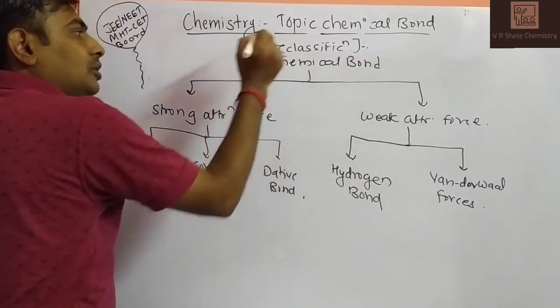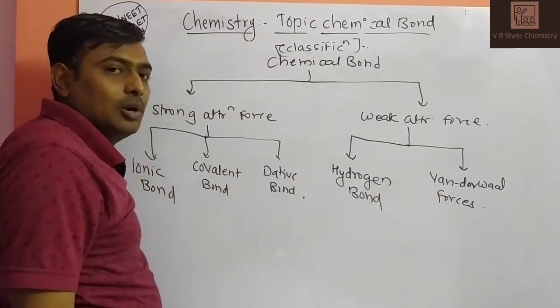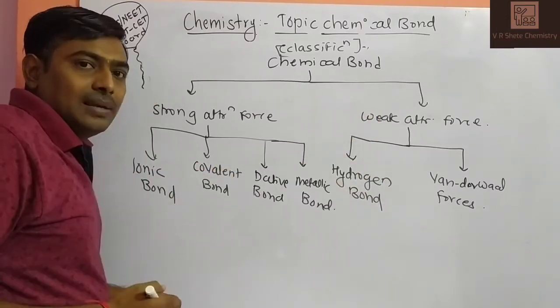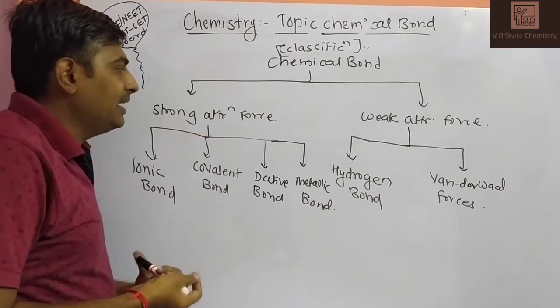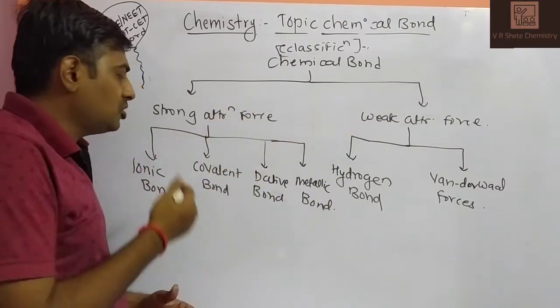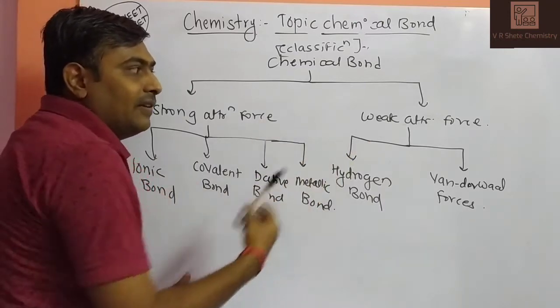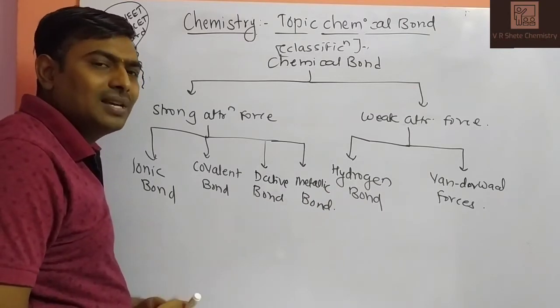So the fundamental three bonds are there, but besides that there are two more bonds, which are classified under weak attractive forces. About the types of chemical bonds, majorly it is strong and weak attractive forces. Strong bonds contain ionic, covalent, dative and metallic bonds, and weak attractive forces contain hydrogen bonds and van der Waals forces. So these are the chemical bonds.